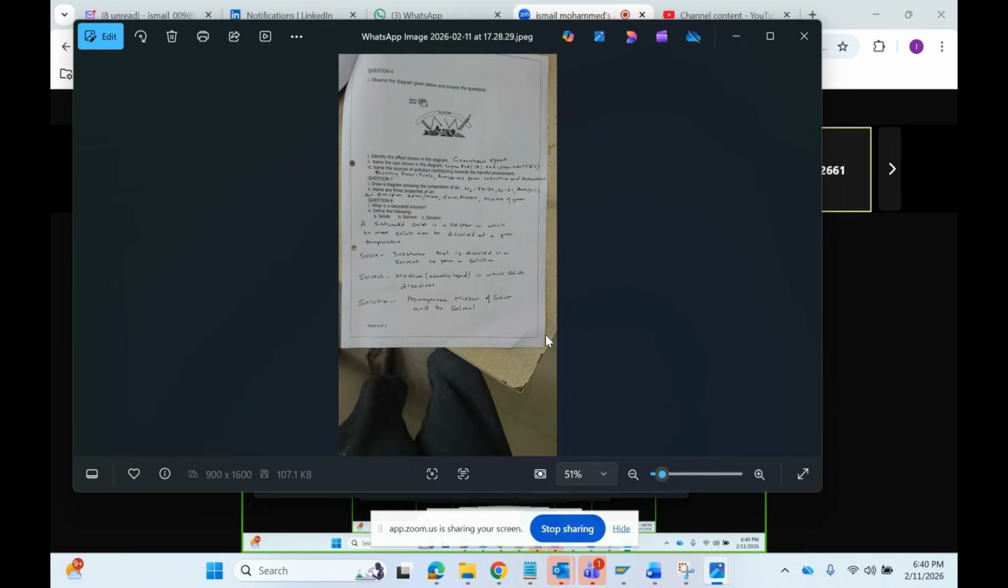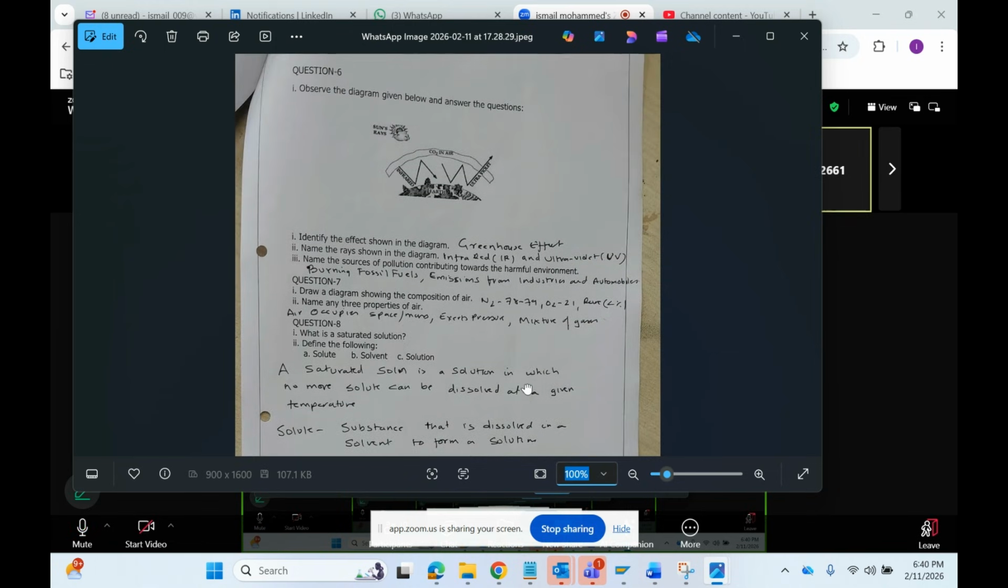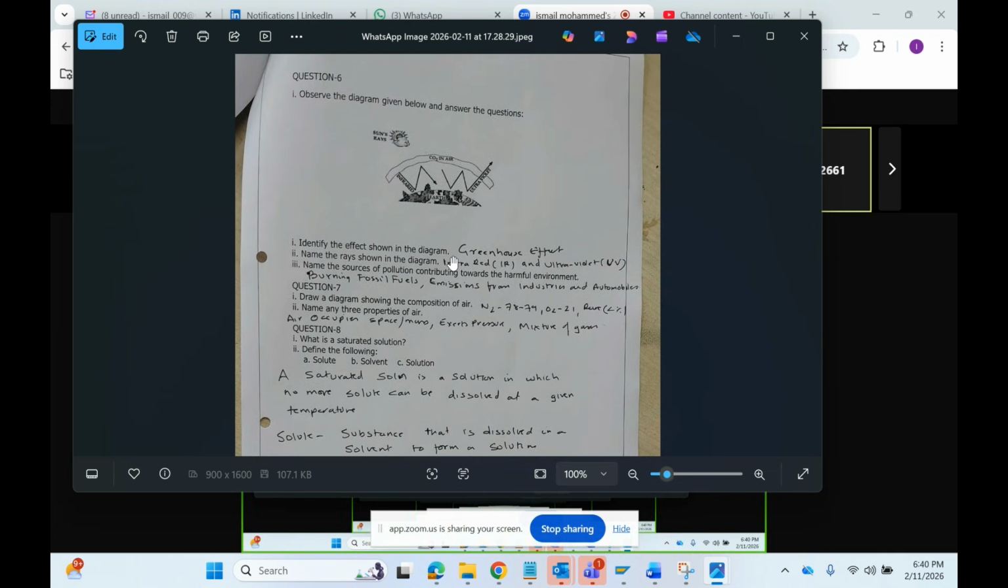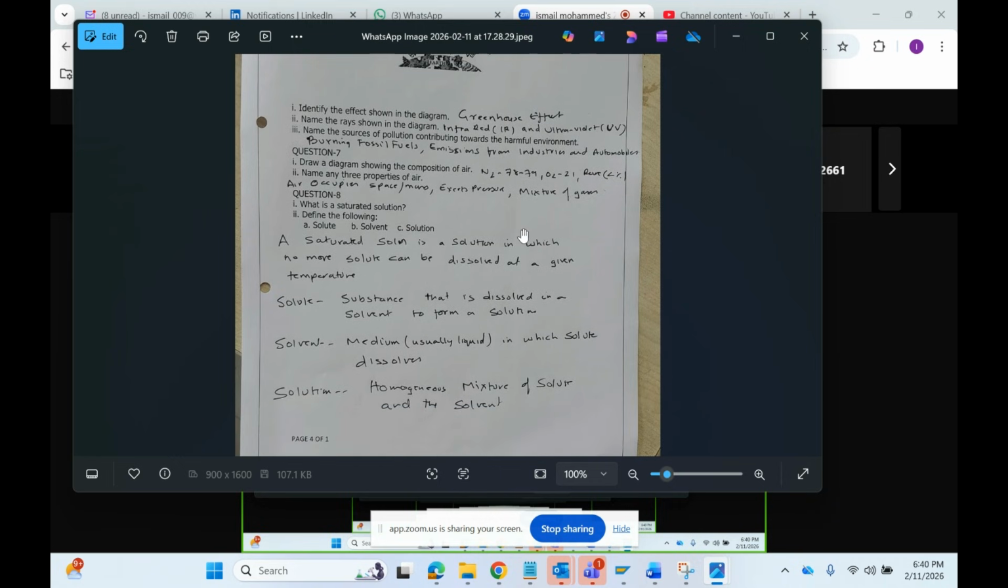Correct. Next one, the last one. What is this one? Effect. That is the greenhouse effect. Rays: IR and UV. Name the sources of pollution contributing towards the harmful effect.